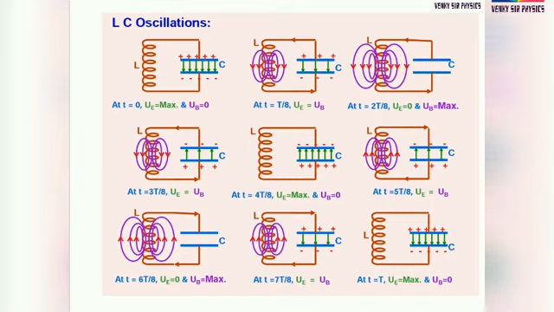First condition, at time t equal to 0, energy stored in the inductor is 0. First the capacitor has some energy, there is no energy stored in the inductor. The magnetic energy becomes 0. After some time, at t by 8, the energy stored in the capacitor is equal to the energy stored in the inductor.